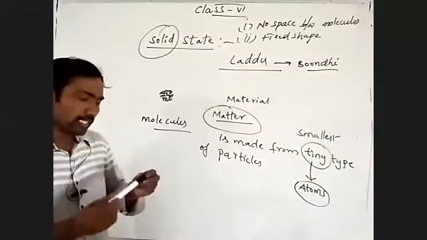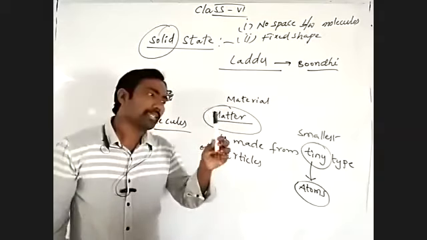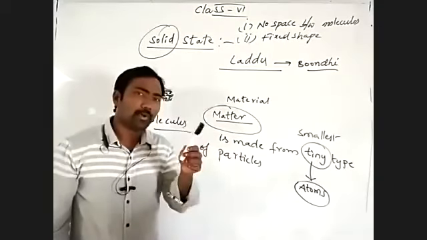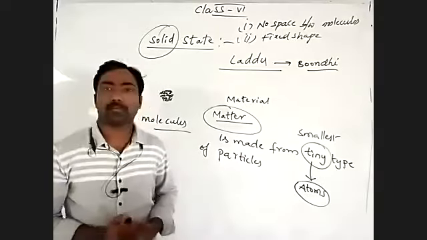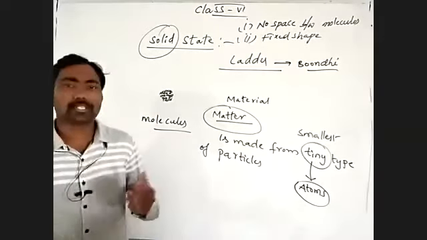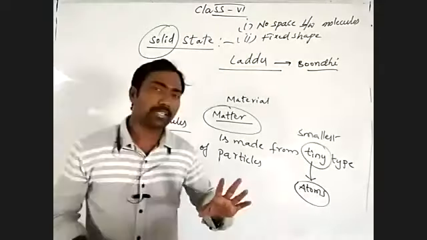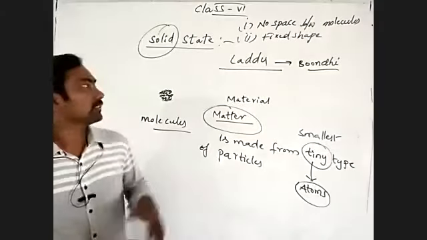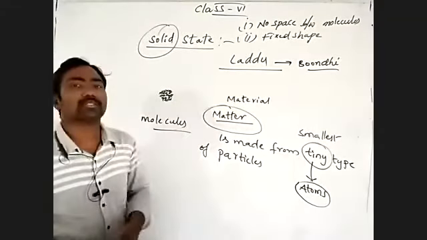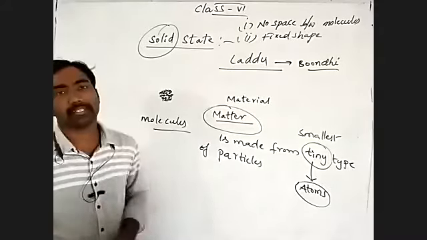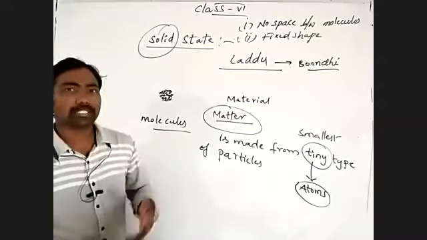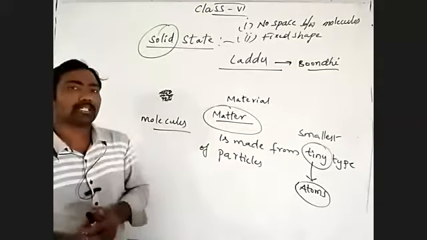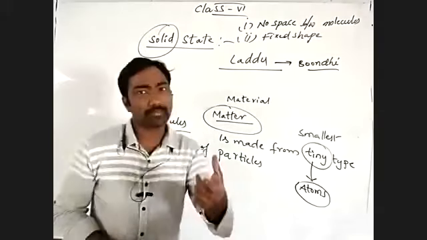Imagine this marker is a solid. What is the shape? Is it fixed or not? Is it moldable? No. Brick, do you know brick? Yes, it is also solid state, so it has a fixed shape. This laddu you are talking about also has a fixed shape. Your book is solid, it is also fixed. A rice particle is a solid, it also has a fixed shape.